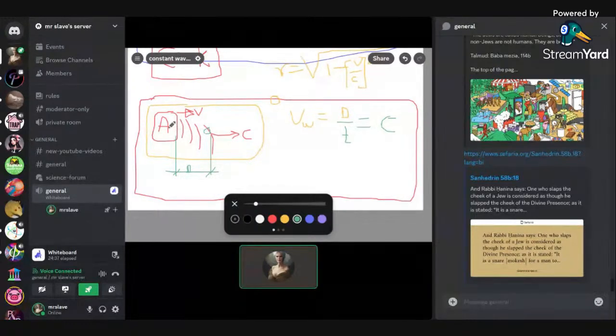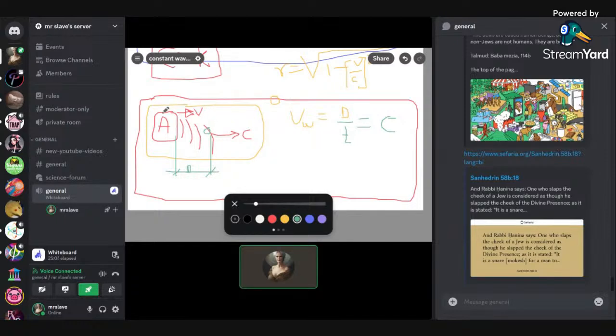We could test it, but the question is, from A's point of view, how fast is this wave moving away? What does it mean, away? I would say before A starts the experiment, A sets up a distance.